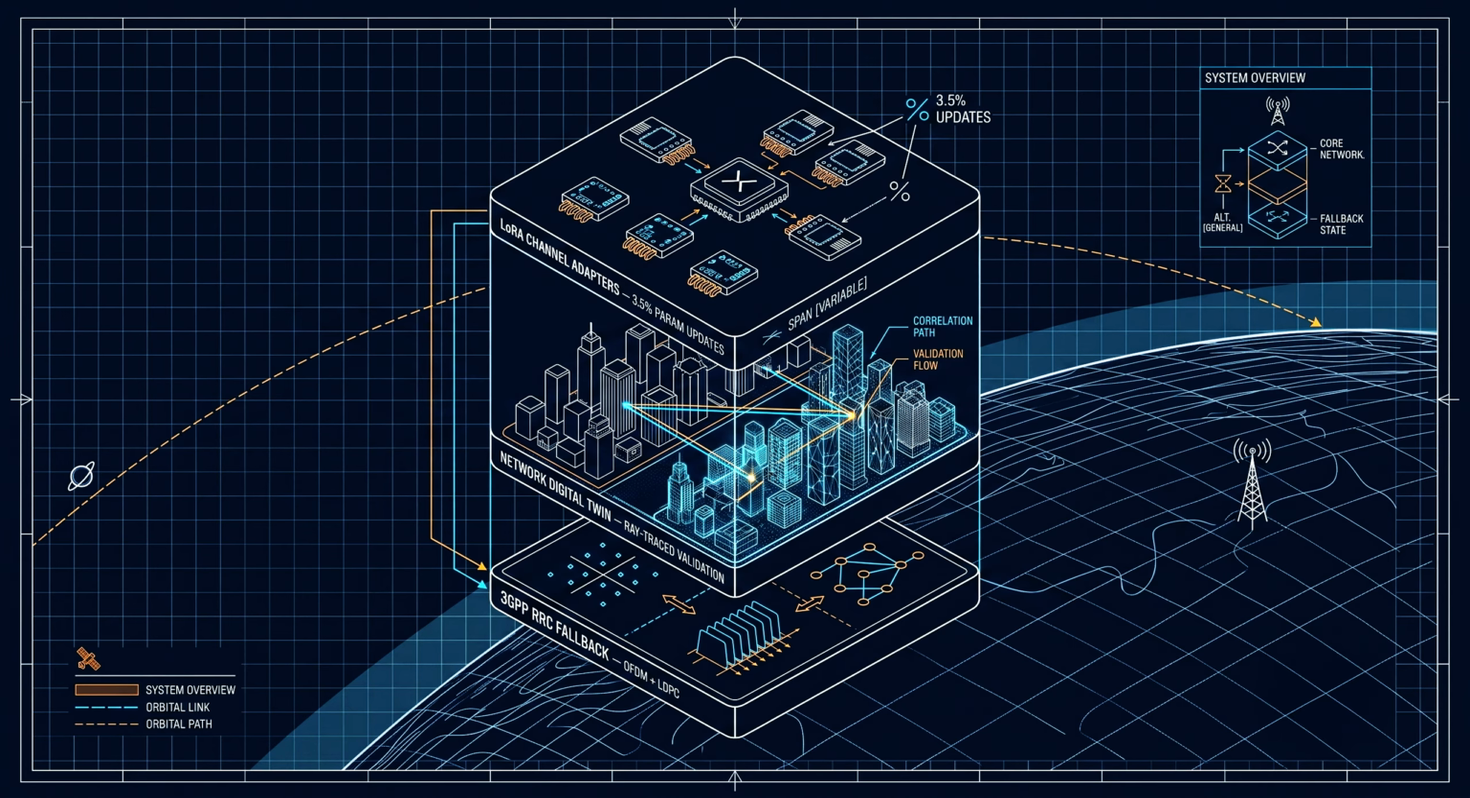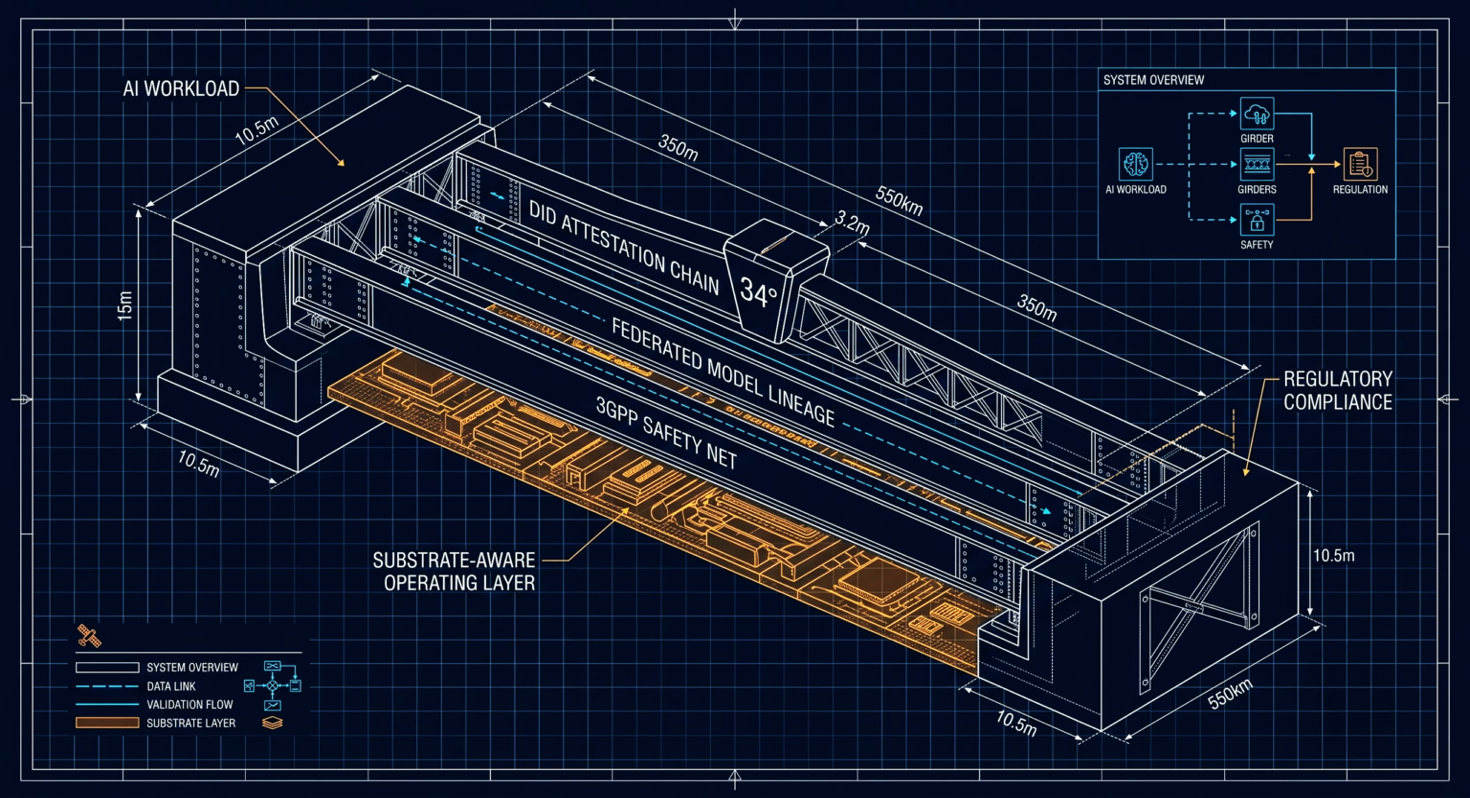LoRA-style channel adapters that update 3.5% of parameters on the fly. Network digital twins for synthetic stress testing. Ray tracing data validates the model before it touches live spectrum. And as a hard floor, 3GPP RRC capability negotiation drops the AI-native physical layer and reverts to traditional OFDM and LDPC coding when AI confidence collapses. Explainable in async, adaptable in real time, gracefully degradable when reality breaks the model.